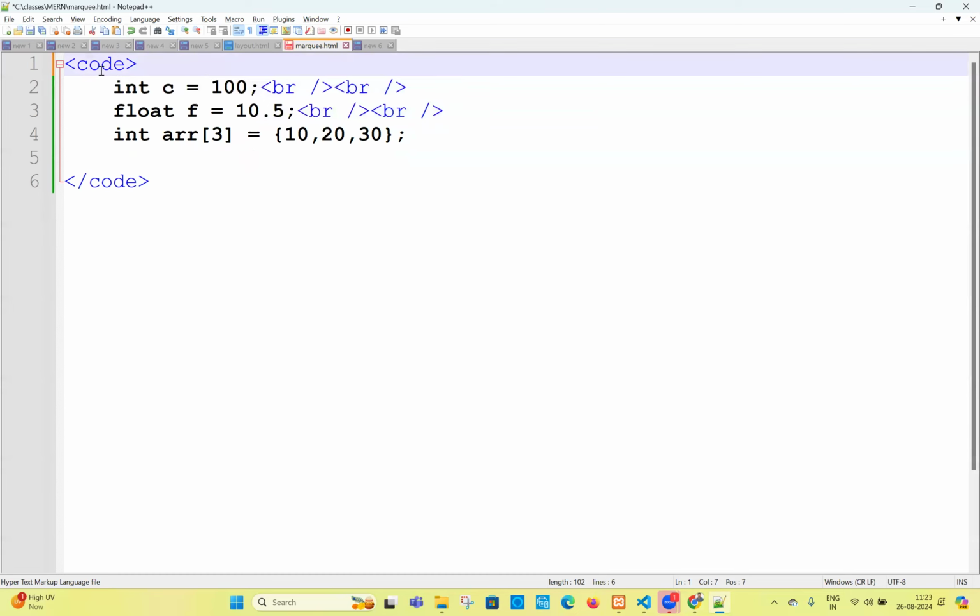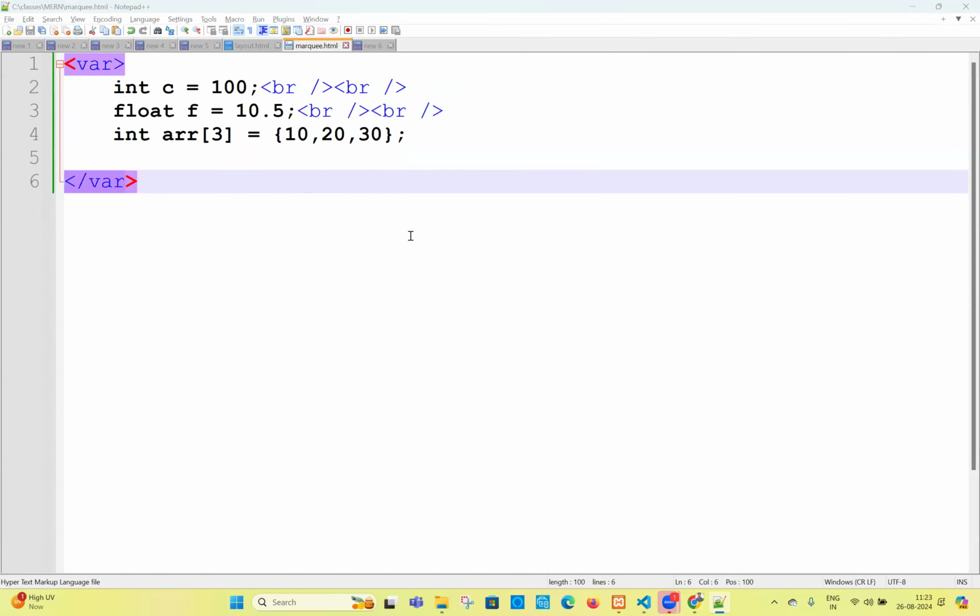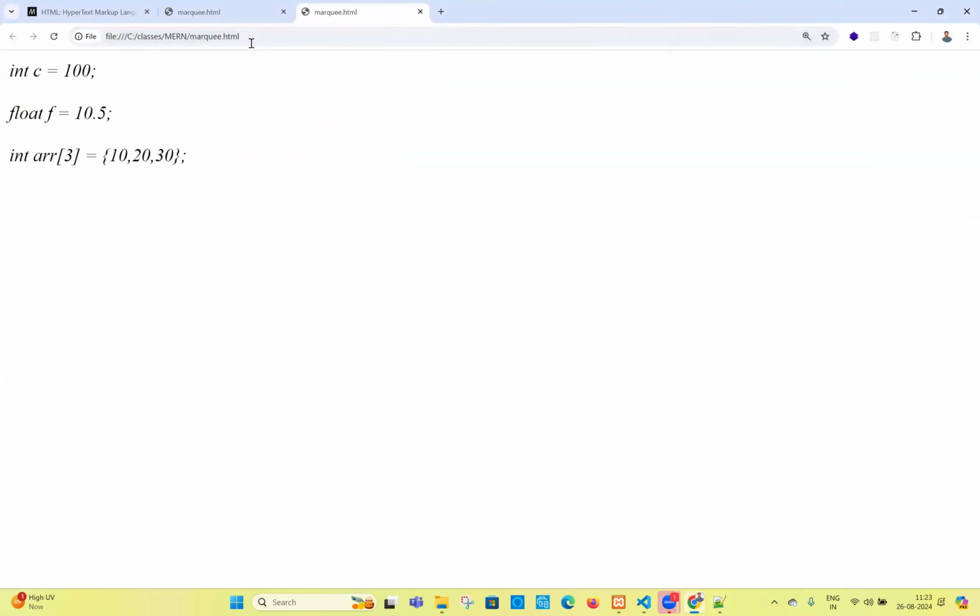Of course, you see this. I'm taking the same thing to the var tag also. Now, if we go and refresh this, is there any change you observe? The var tag is giving some italic way. Italic, and of course, this is also the I tag, the same thing.